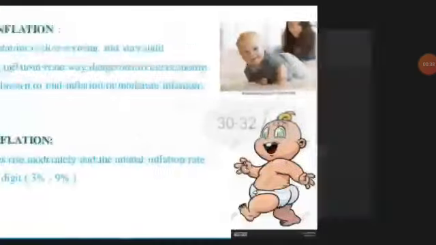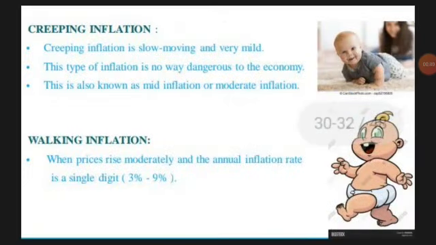First we'll go for creeping, where it is very mild and slow moving for a longer period of time. This is in no way dangerous for the economy. It keeps moving slowly and gradually. Walking means it moves moderately, a single digit, 3% to 9% inflation. That means the rate of price of a commodity increases.